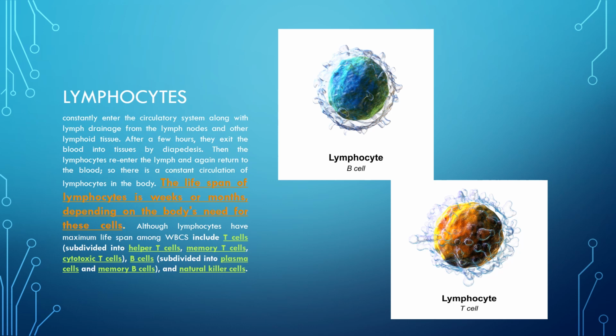Lymphocytes have the maximum lifespan among the white blood cells. They include T cells, subdivided into helper T cells, memory T cells, and cytotoxic T cells; B cells, subdivided into plasma cells and memory B cells; and natural killer cells.